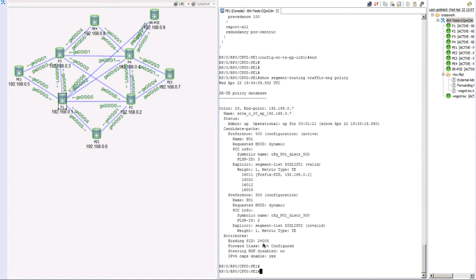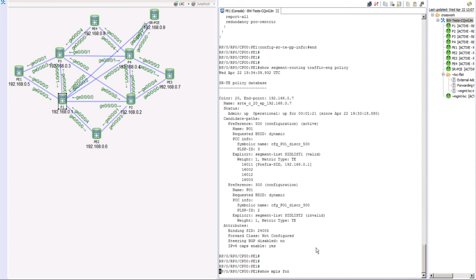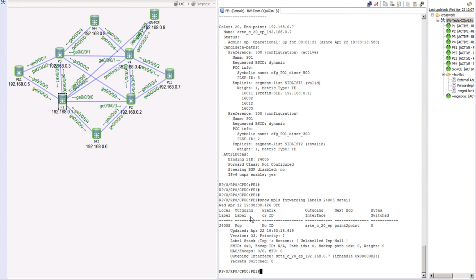So now we can take a look at this binding SID on the forwarding table on our head end. We say show MPLS forwarding, look at the label 24,005, and show me the detail for this particular label. The system says the binding SID that was programmed becomes a local label. This local label points to the outgoing interface, which in this case is the SR policy that was just generated, and that's why you can see your policy name here, using that color 20 and some other things.